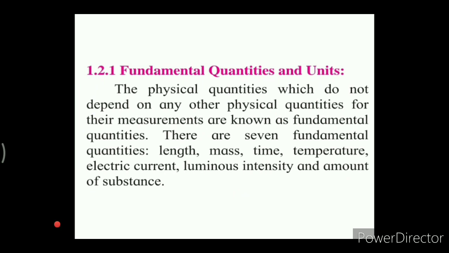Now let's discuss fundamental quantities and units. The physical quantities which do not depend on any other physical quantities for their measurements are known as fundamental quantities. The 7 basic physical quantities are length, mass, time, temperature, electric current, luminous intensity and amount of substance, which are independent of any other quantities for their measurement, and hence these physical quantities are called fundamental quantities.